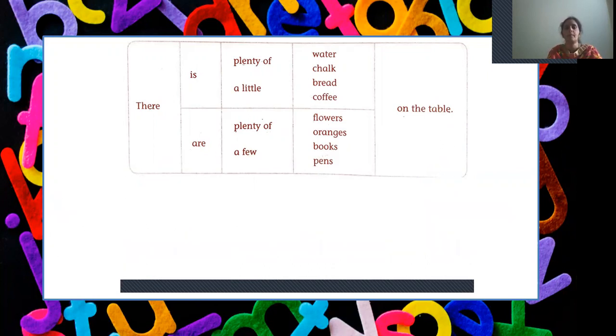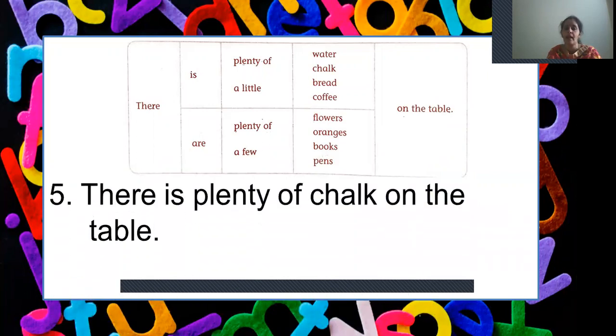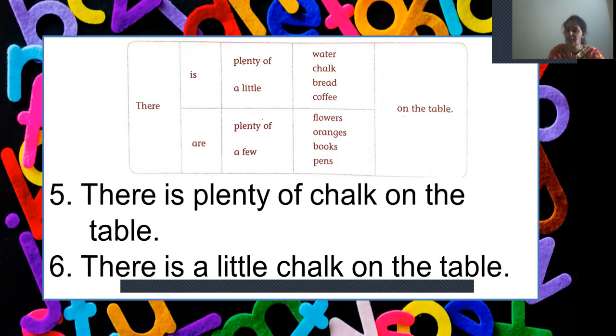The fifth one, there is plenty of chalk on the table. Yes, and there is a little chalk on the table. We'll make two sentences for each noun. Chalk is uncountable here. So there is plenty of chalk on the table and there is a little chalk on the table. Clear? Let's go to the next one.